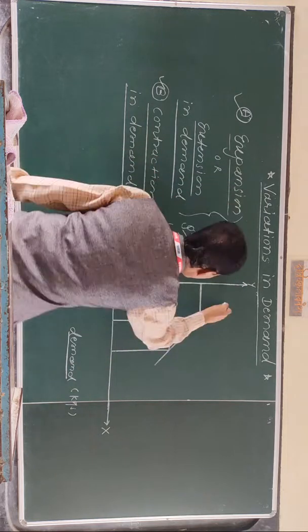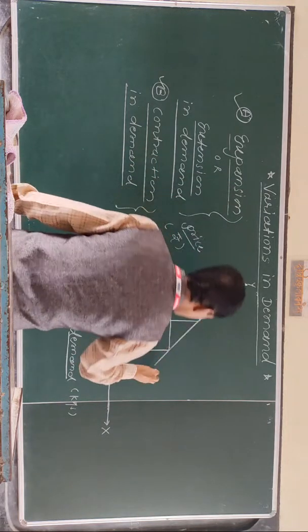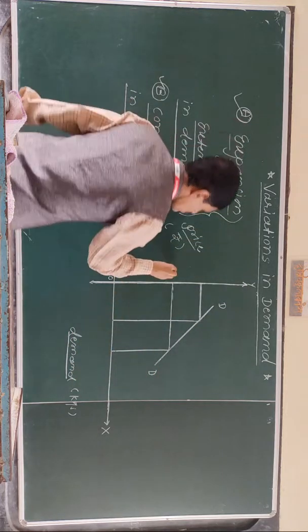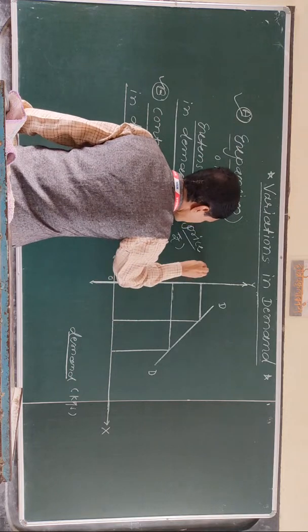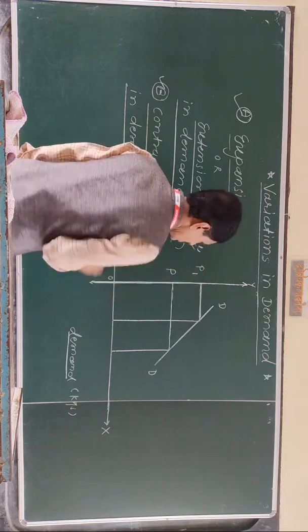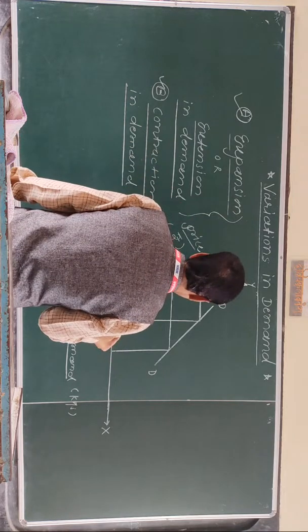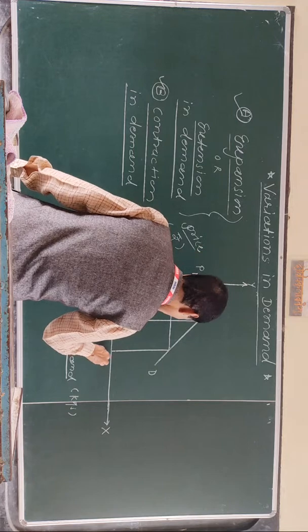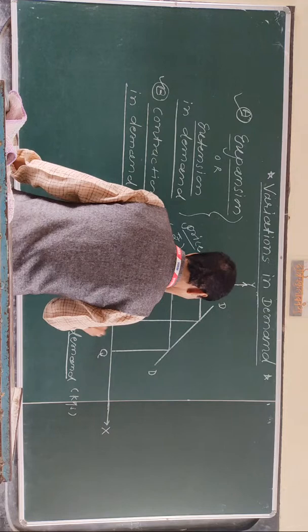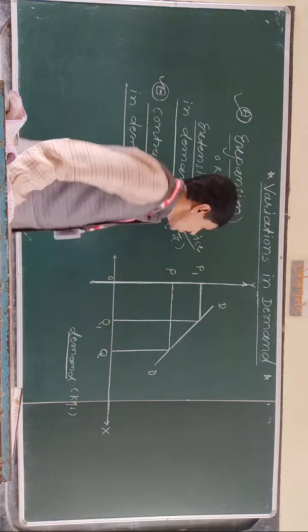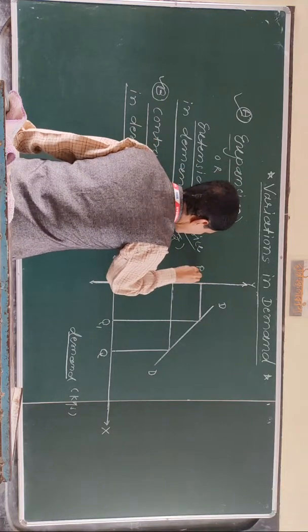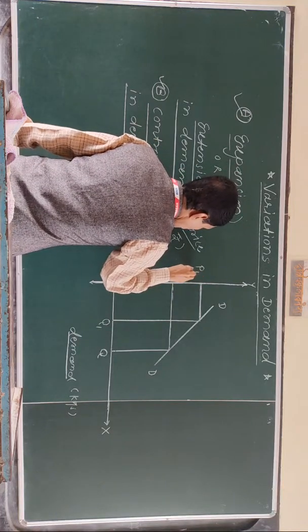Then price P1, then quantity demanded Q1.